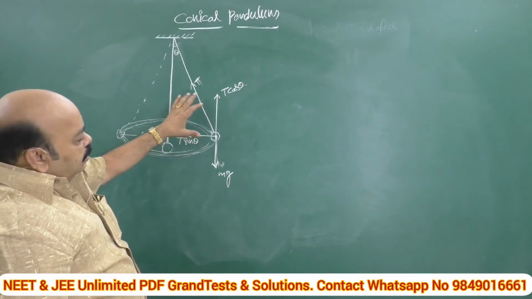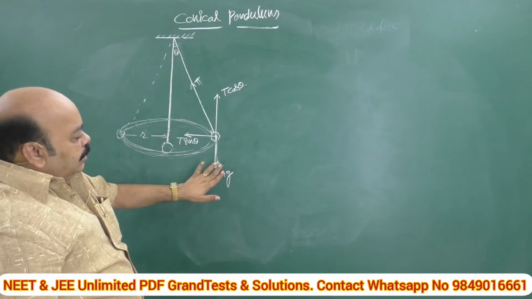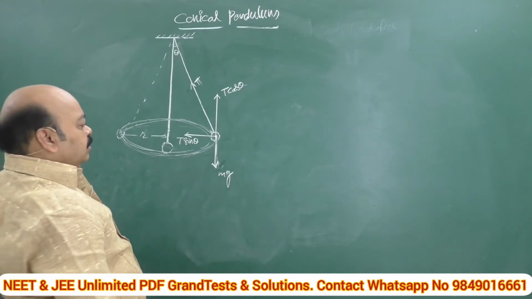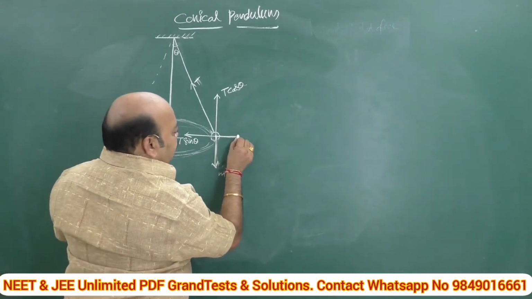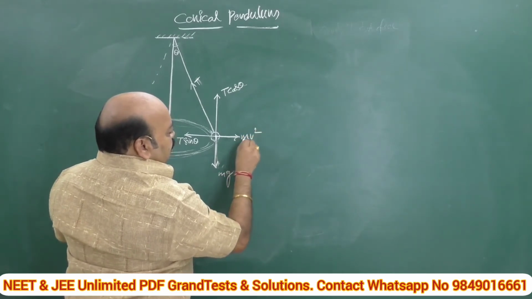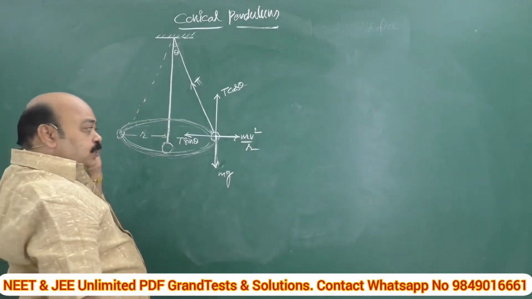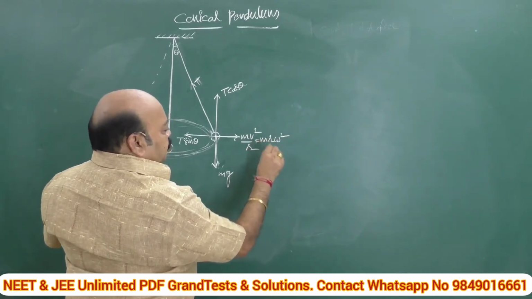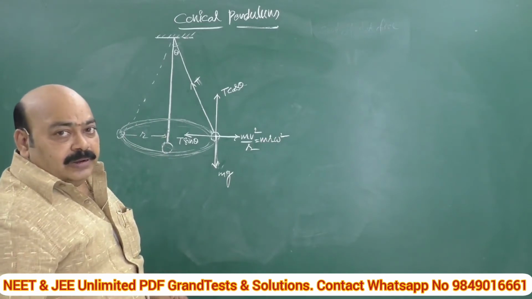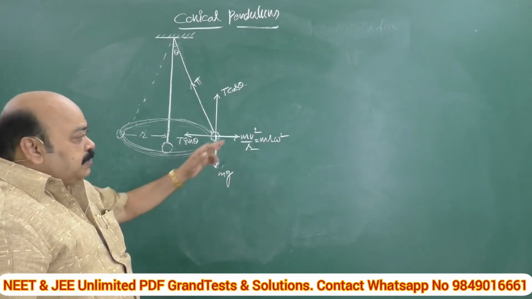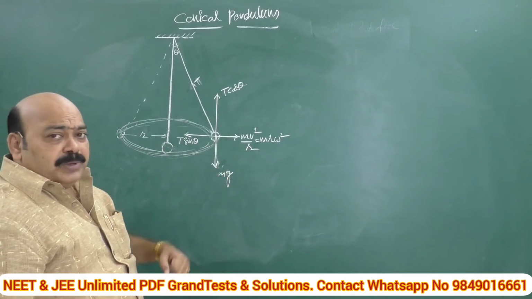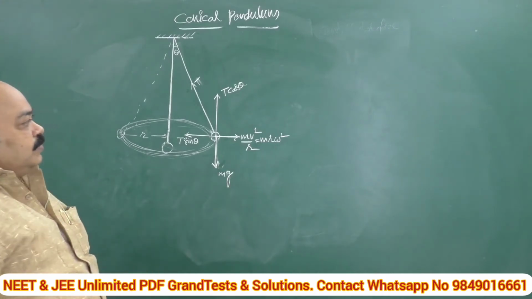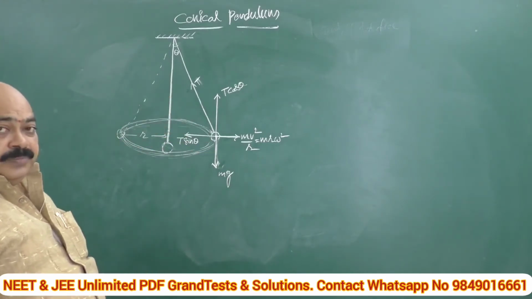Then we can clearly understand the upward force T cos theta is balanced by the vertically downward force mg, whereas T sin theta is balanced by the outward force. It is nothing but mv square by r, which we can write in return as mr omega square. Both are the same. Mv square by r is the centripetal force in terms of linear velocity, and mr omega square is the same expressed in terms of angular velocity. Both are the same.